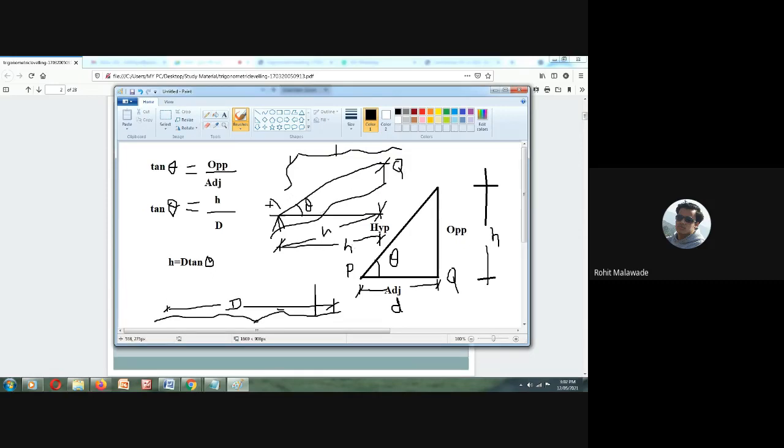If I know the distance between these 2 points, and if I know the angle from A at which I am going to intersect, I can calculate the height of this particular point Q from the line of sight. That is, from A, I can calculate the height of the point Q. So we will read it once again.